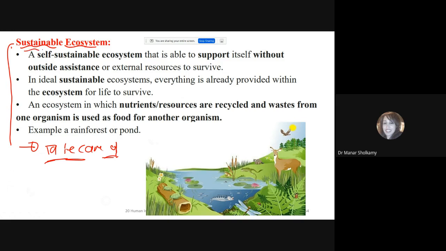Okay, so a sustainable ecosystem, this is the definition that you need to memorize, Omar. It is a self-sustainable ecosystem. In other words, it's an ecosystem that is taking care of itself. You don't need any external intervention.